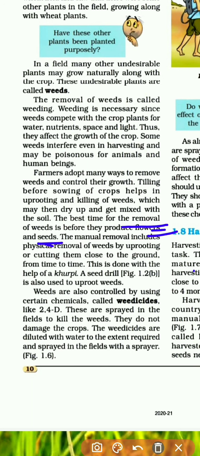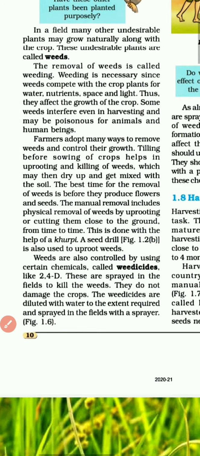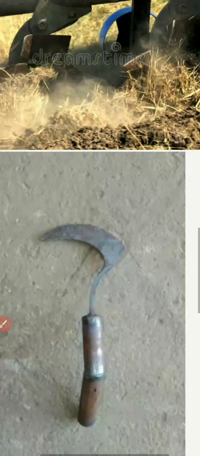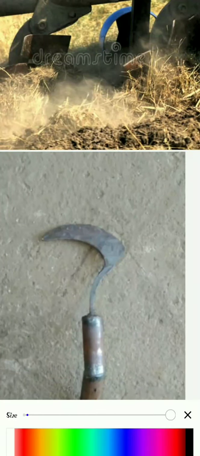Understood? The manual removal includes physical removal of weeds by uprooting or cutting them close to the ground from time to time. This is done with the help of a kurpi. A seed drill is also used to uproot weeds. So this is another way of uprooting or cutting the weeds. Here you can see, it is done by the help of a kurpi. So this is the kurpi. Can you see? A kurpi is also used to cut the weeds.